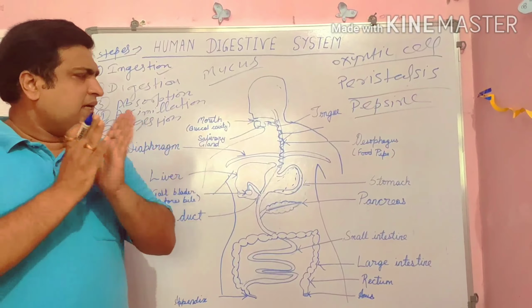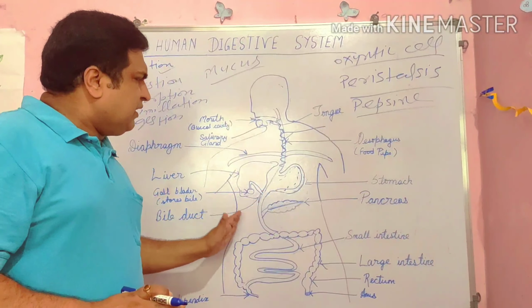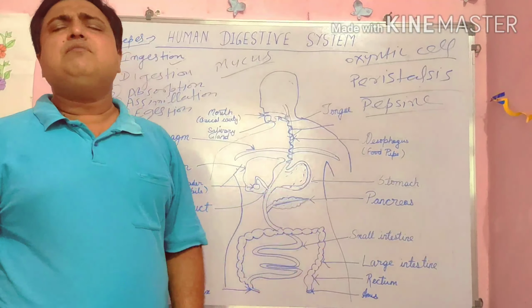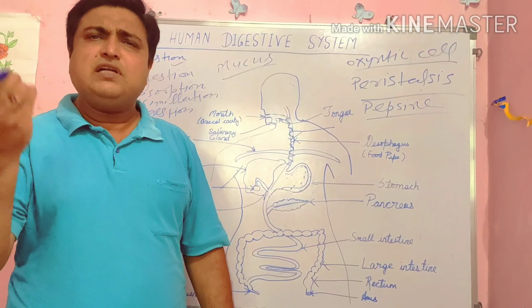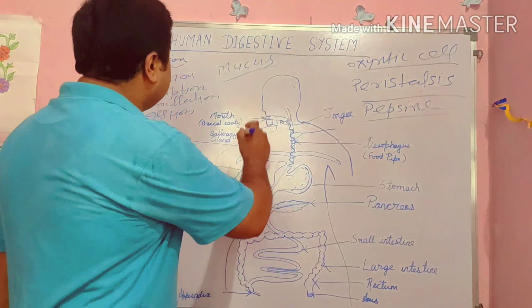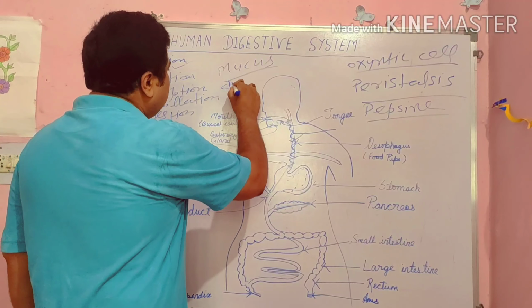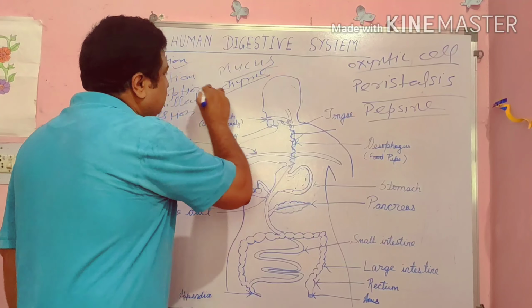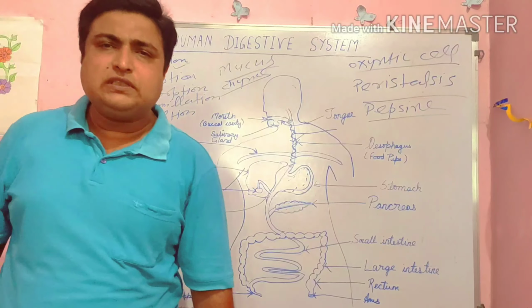After that the food becomes semi-liquid, and this semi-liquid form of food substances is called chyme.